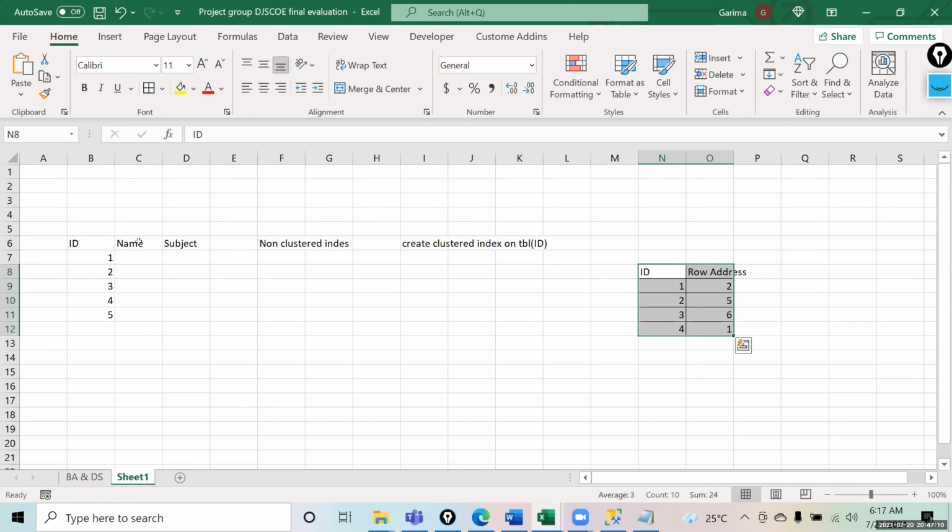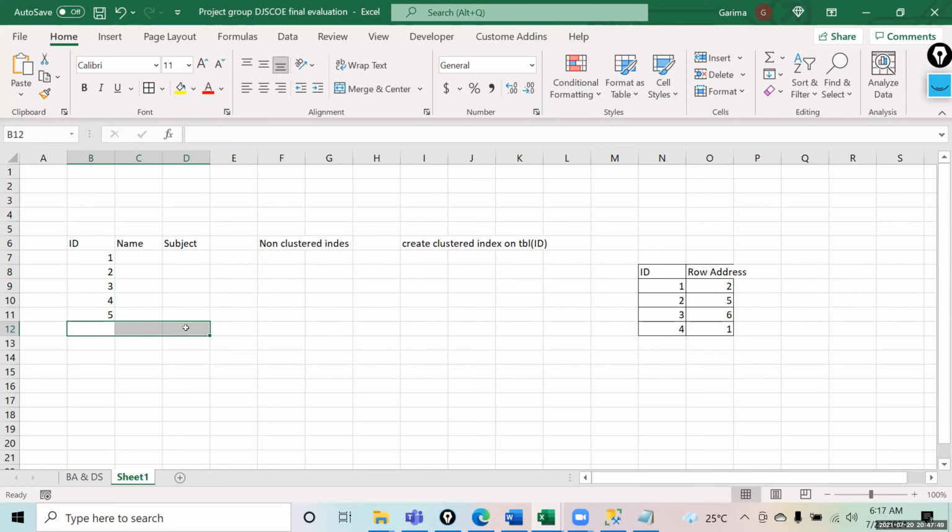So if you search for data, say I want to see the data where ID is equal to 5, or maybe ID is equal to 3, SQL will first come to this table. It will say, okay, ID is 3, and it will find its row address, that ID3 is in row number 6. So it will straight away go to row number 6 and pull the data for you instead of going row by row and finding where it matches. Getting it? That is the purpose of an index. You create an index so that if you are writing a query and searching some data, you can do it at a faster pace.